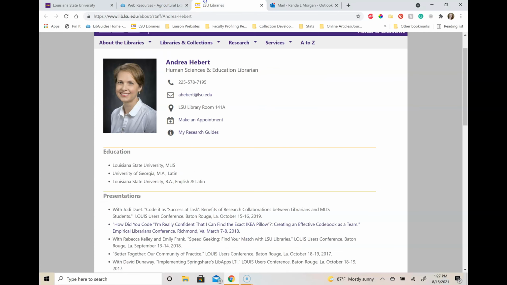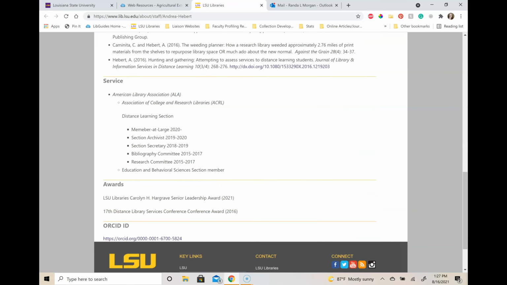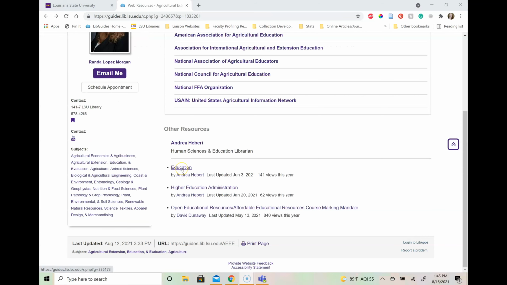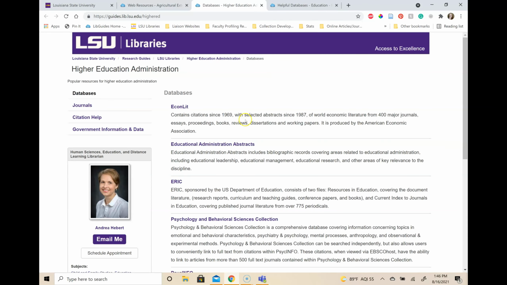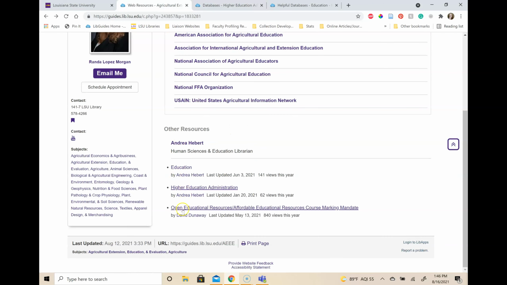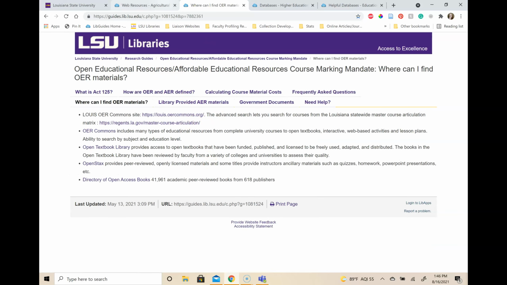Another librarian who is wonderful and can also probably help you is Andrea Hebert. She is the Human Sciences and Education Librarian. She is also the liaison for education students and can help you navigate some of the educational-based resources. I have also listed the Education Research Guide and the Higher Education Administration Guide. Just for funsies, I also listed the Open Educational Resources / Affordable Educational Resources Guide so you can take a look at open education material.